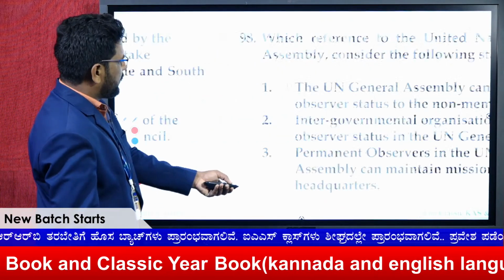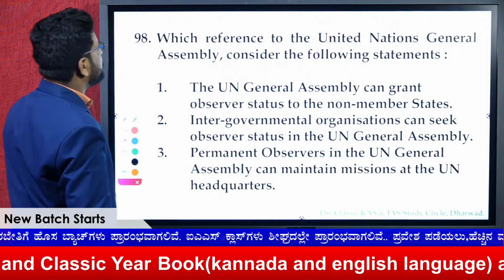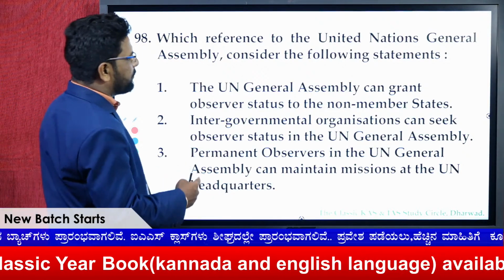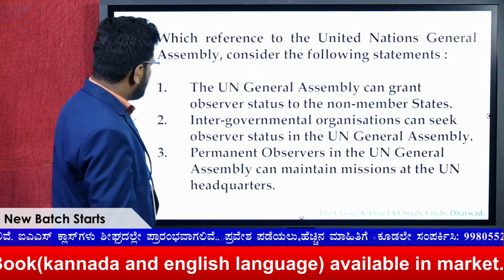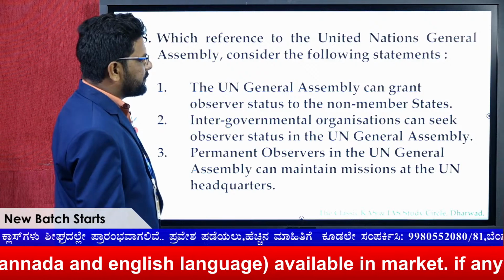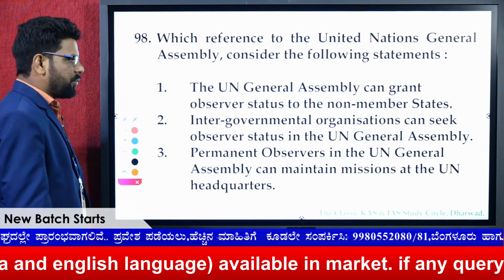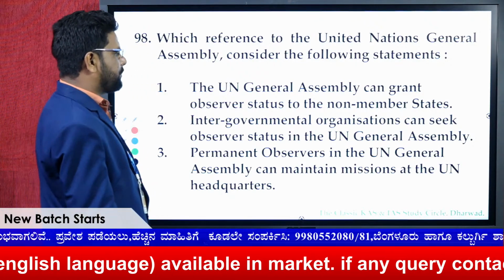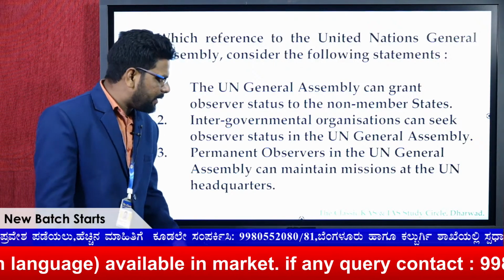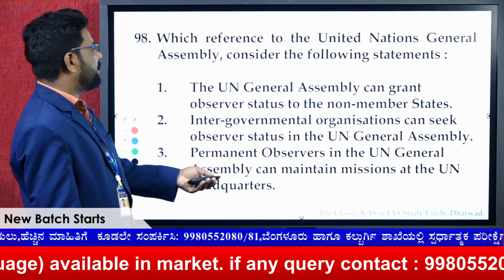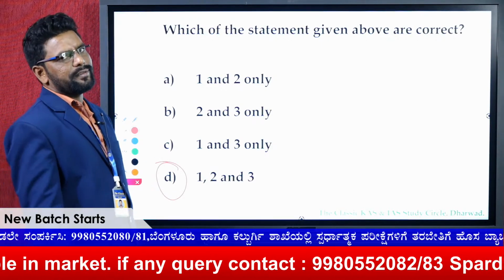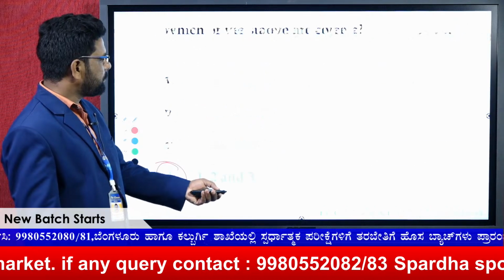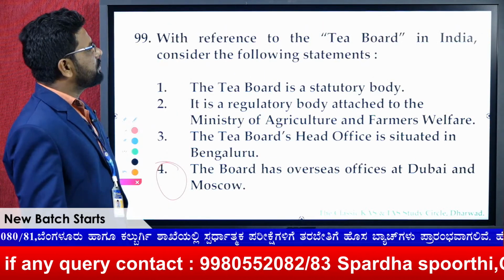Next is which the UN General Assembly considers following. The UN General Assembly can grant observer status to non-member states. Definitely it can give. And intergovernmental organizations can seek observer status in the UN General Assembly. Yes, definitely the permanent observers in the UN General Assembly can maintain missions at the UN headquarters, right? The 3 statements are right. Therefore the answer for this question is D.